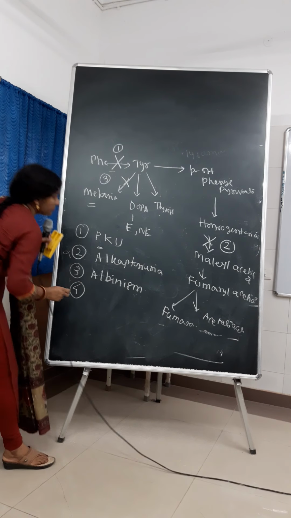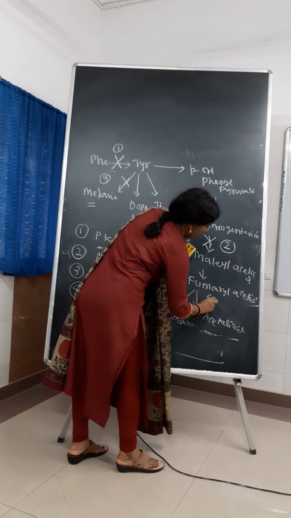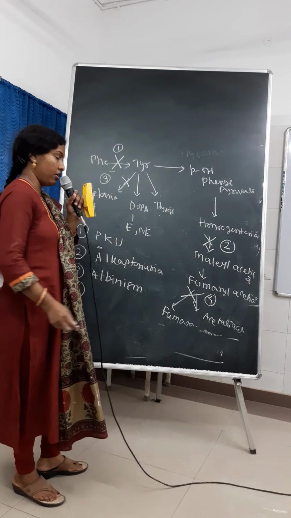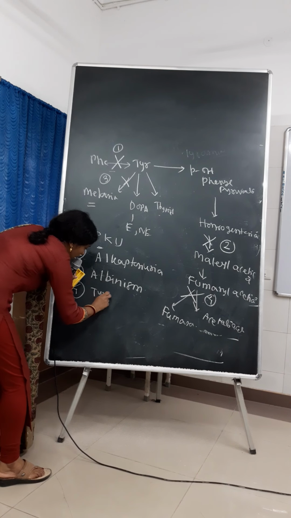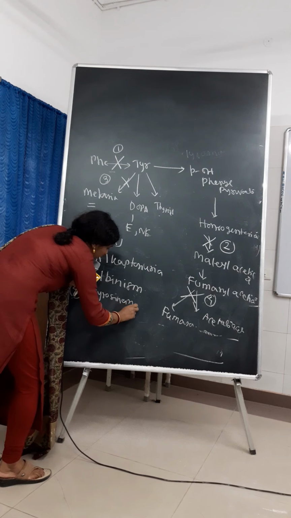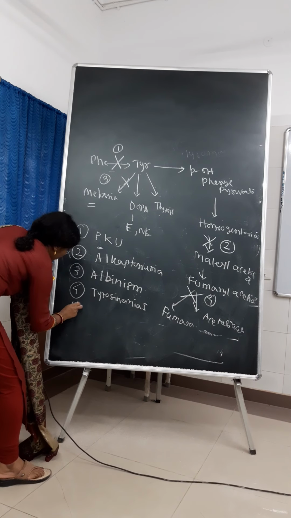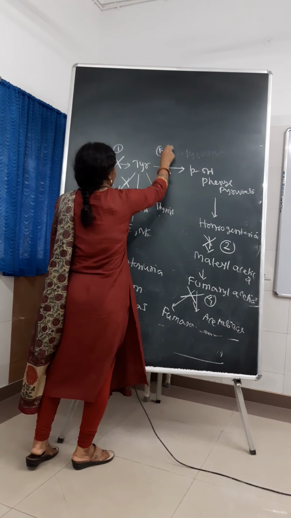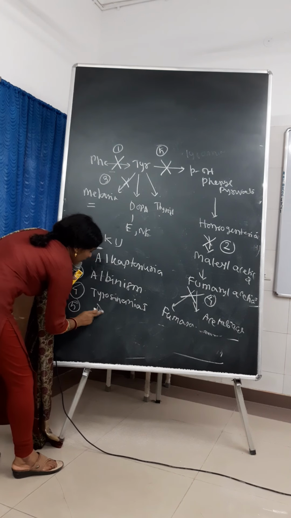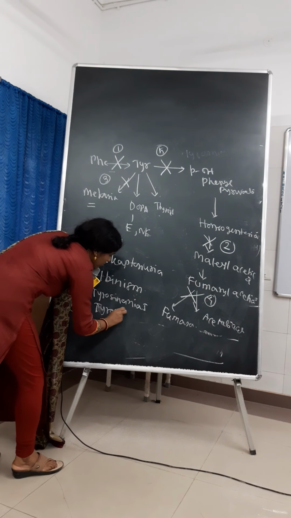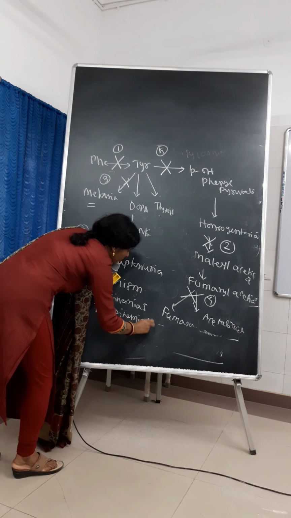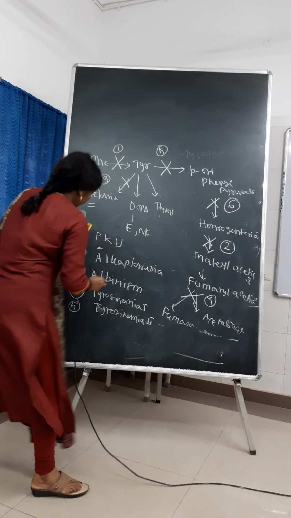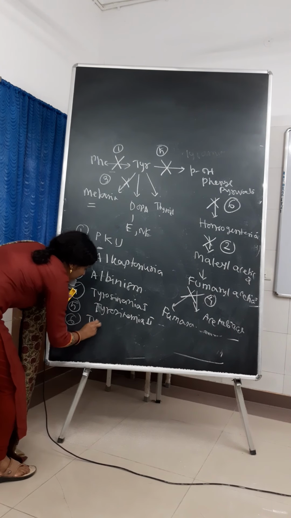Next, if this enzyme, that is our hydrolase, this fumarylacetoacetate hydrolase is absent, then the disease is tyrosinemia, tyrosinemia type 1. If this tyrosine transaminase step is blocked, then the disease is tyrosinemia type 2. And if this enzyme is blocked or deficient, then the disease is tyrosinemia type 3.